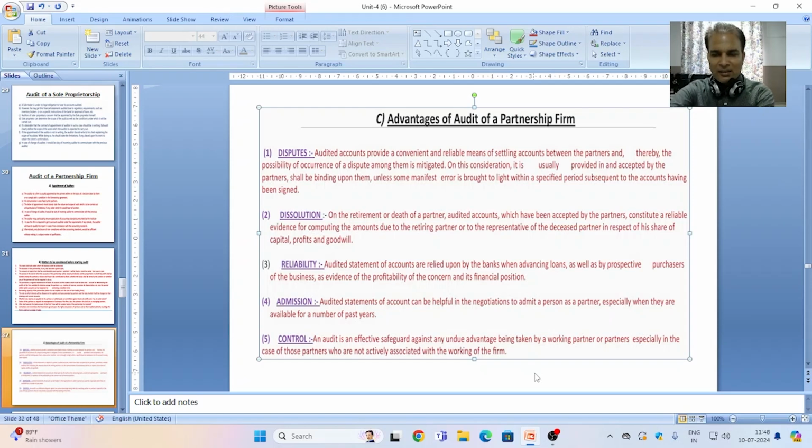So these are the benefits or advantages of audit of a partnership firm. If there is any chance to get the books of accounts audited, then the partnership can go for the auditing work.